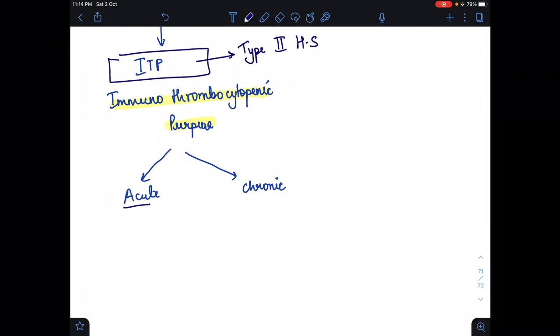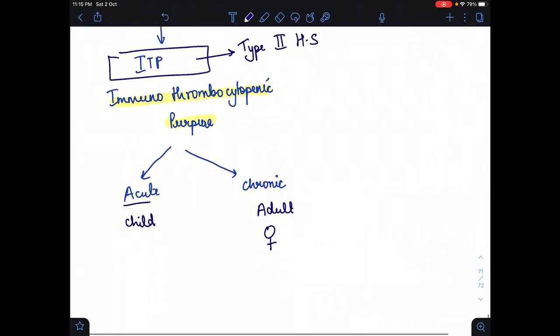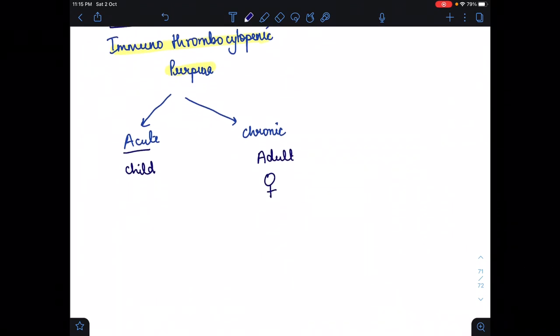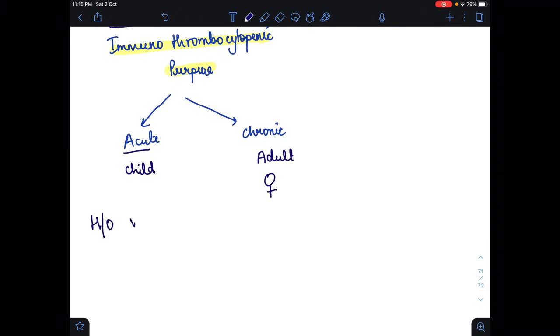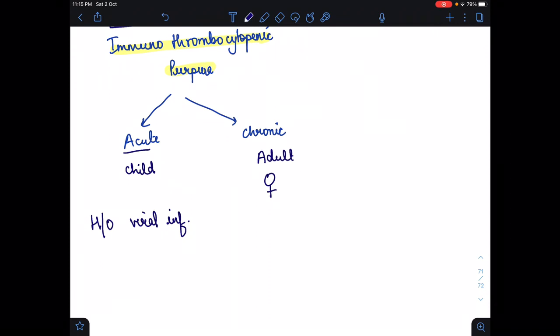Acute ITP occurs in the child, while the chronic one is in the adult, and usually females are affected. In the question you get the history of viral infection for acute ITP, while for chronic ITP there is no history of viral infection.